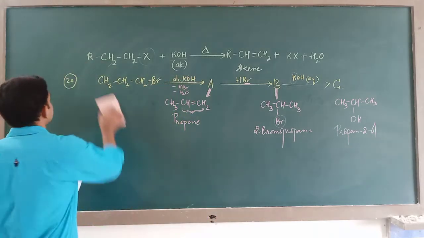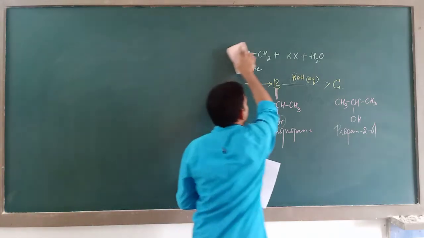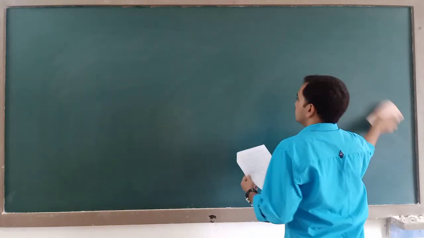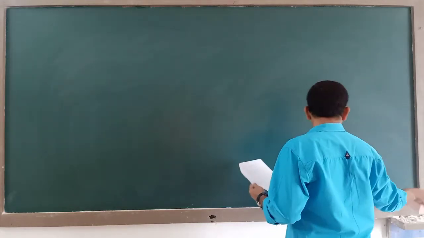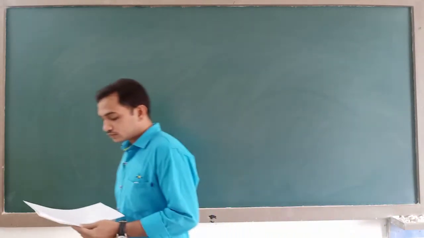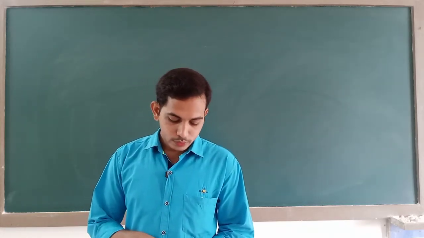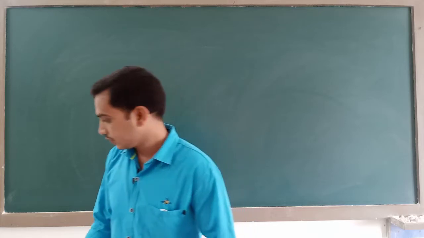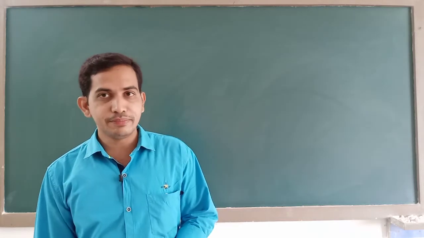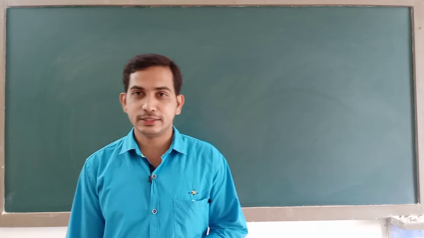Then the 21st. Which of the following gases are poisonous in nature? The first is chloroform. Do you think chloroform is poisonous? If it were poisonous, then it would not have been used as an anesthetic agent in surgeries.